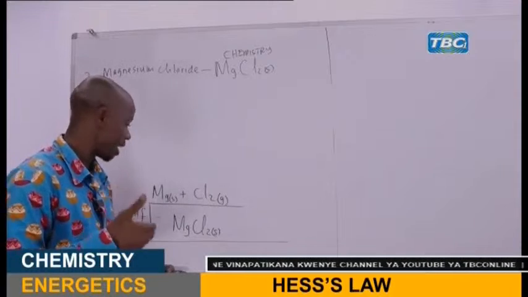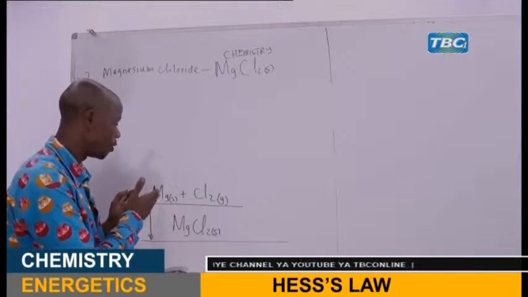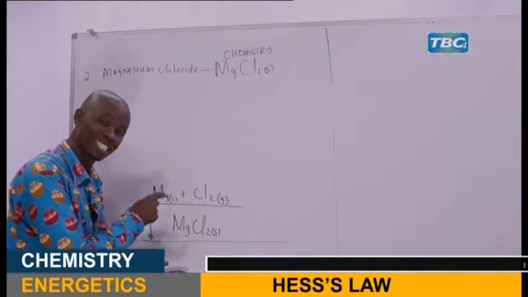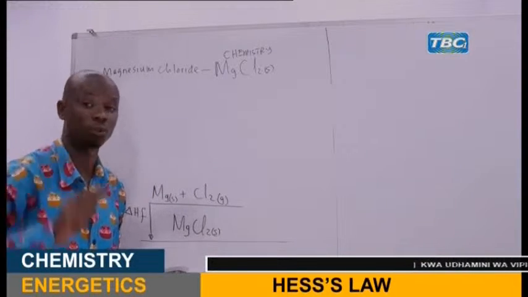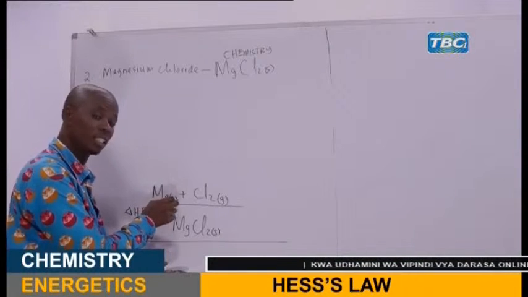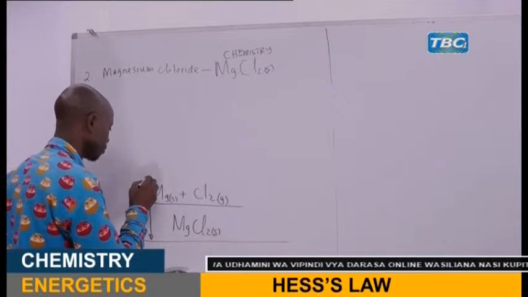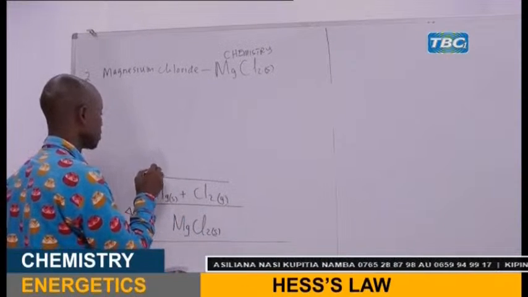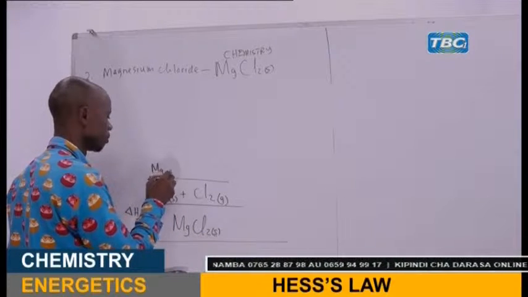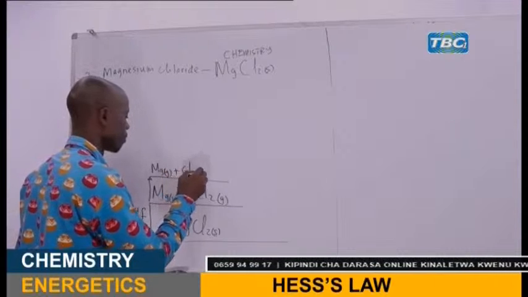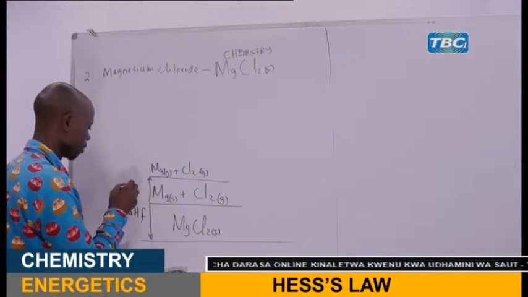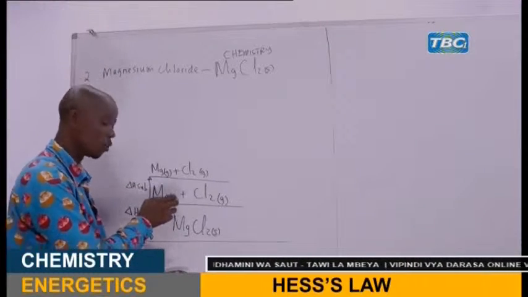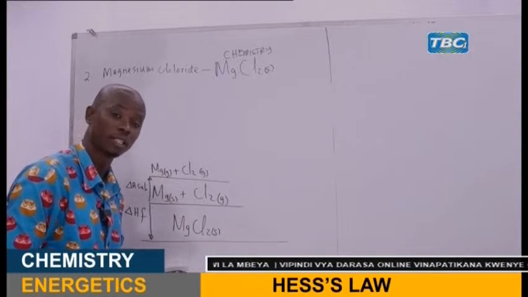Now each one has its own process. For example, when you want to get the cation, magnesium, first you have to convert it from solid state into gaseous state for it to lose electrons easily. The conversion of solid into gaseous is sublimation. We start with magnesium. This is the enthalpy of sublimation of magnesium, the conversion of solid magnesium into gaseous magnesium atom.